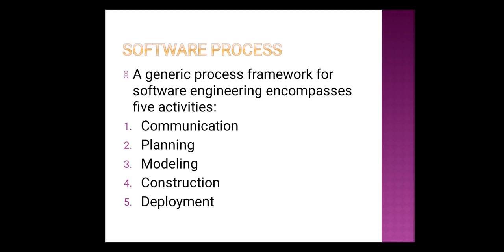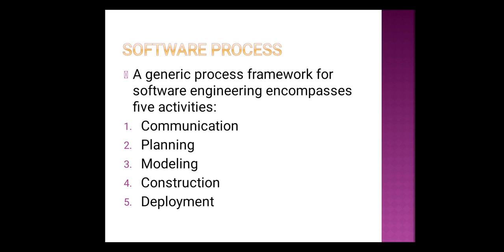Now let us see what those commonly performed activities are. They can be considered generic framework activities. Generally we have five generic framework activities. The first is communication, next is planning, next is modeling, next comes construction, and finally deployment.